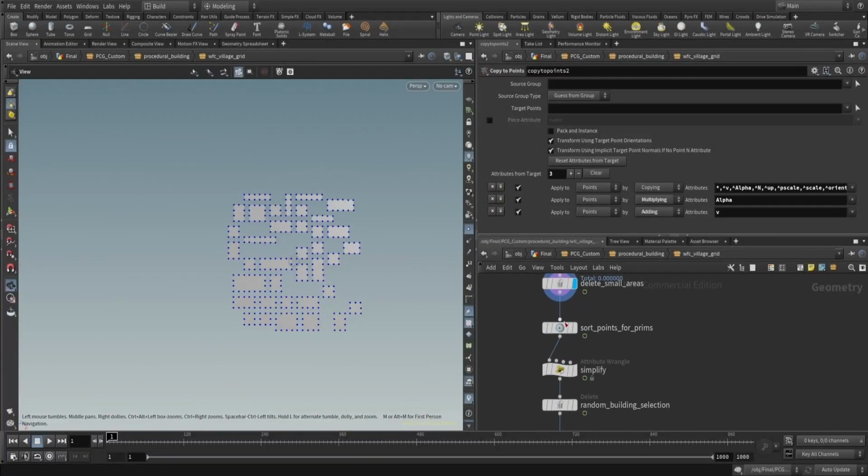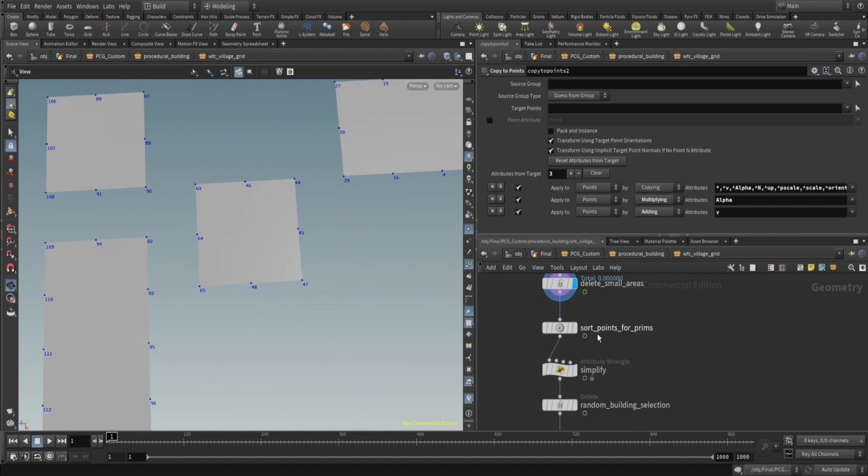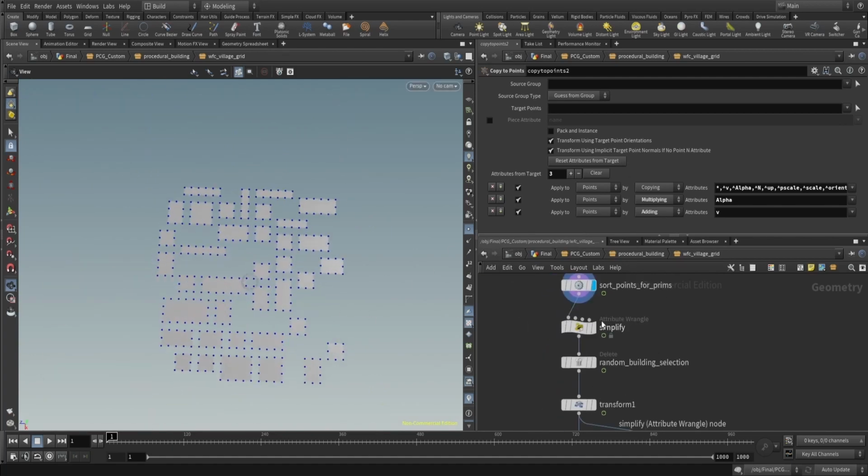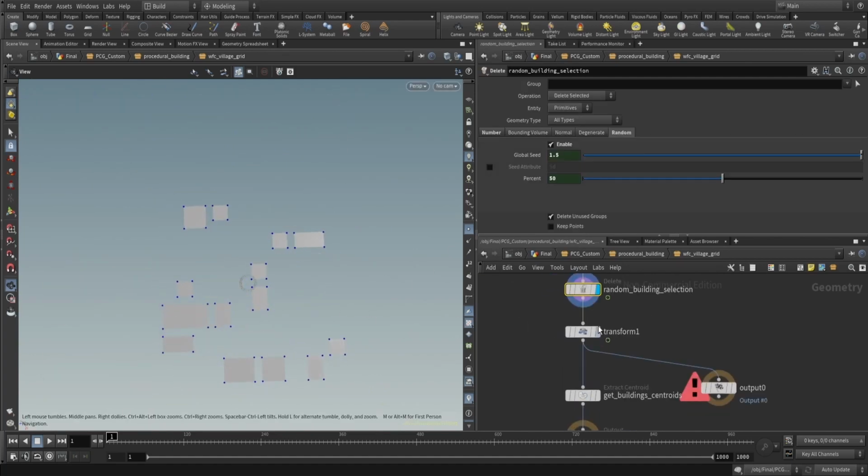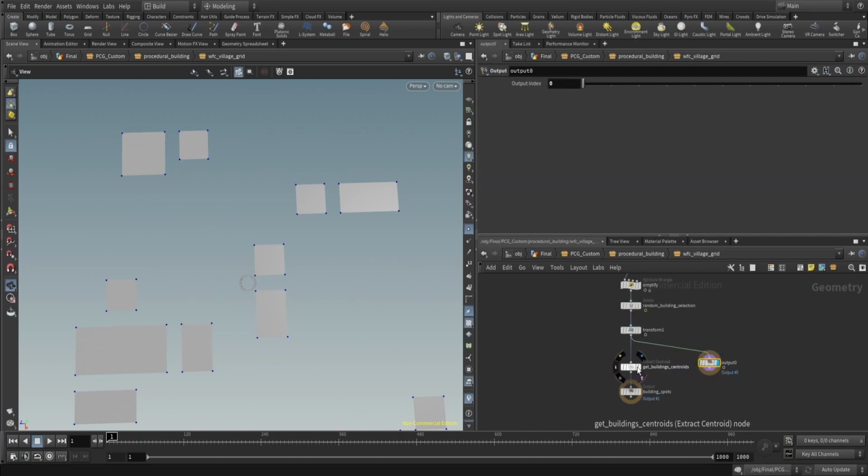To eliminate small areas where buildings would be useless, the Outer devised a solution of copying the grid to points, fusing and simplifying with primitives, and measuring the polygon area. Then, to have more granular control over the number of buildings, the Outer utilized the delete node with removal percentage.